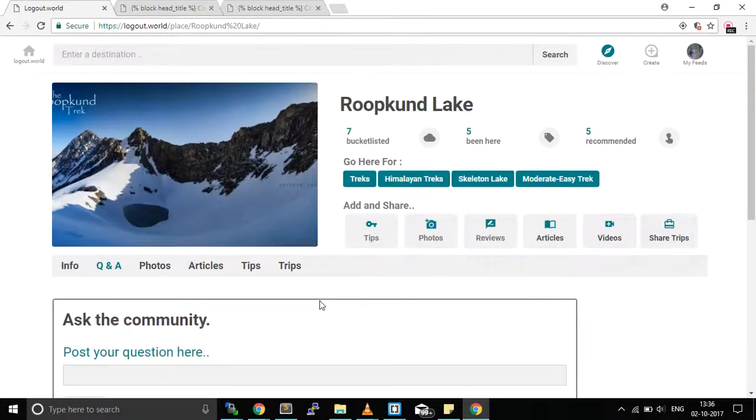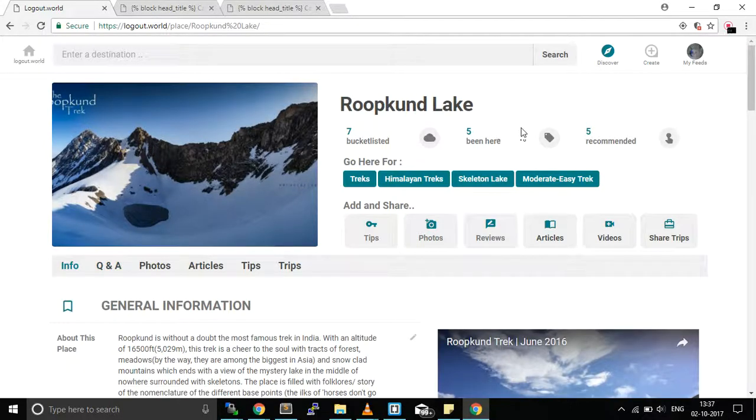Furthermore, I can see articles, blogs, and any particular tips and trips that have been posted by travelers. I'll go through those tips and trips in the meanwhile. You know a lot about Rupkund now, right? But you also want to be informed every time you are thinking of going to Rupkund, right? So I'll just do bucket list. Okay, so I've bucket listed that place.